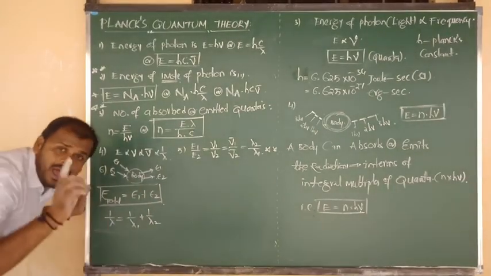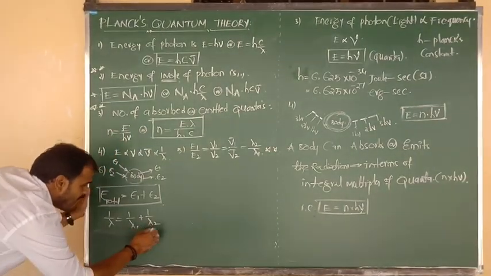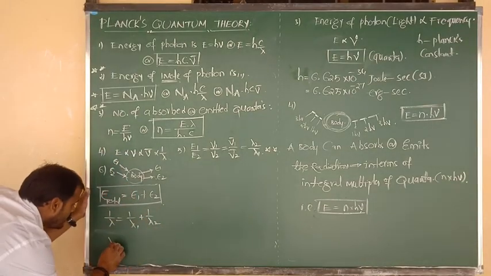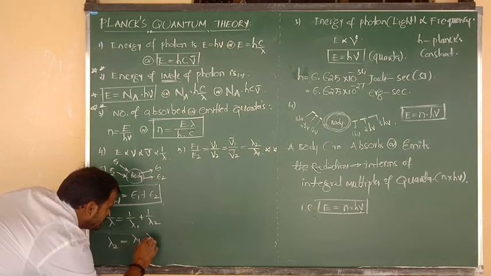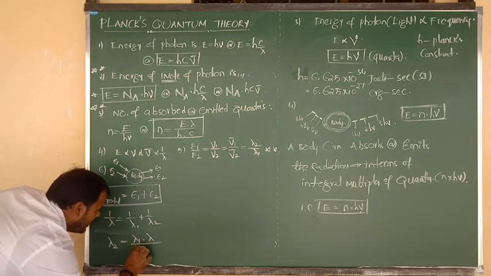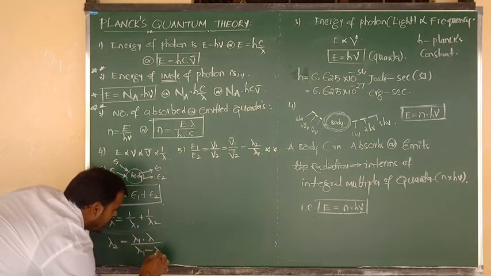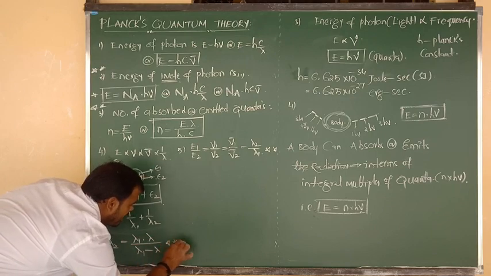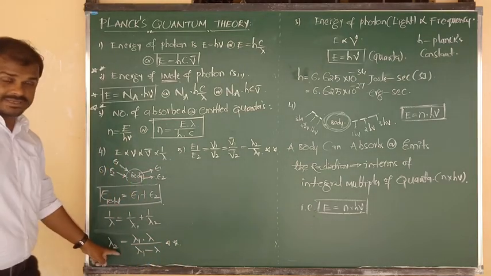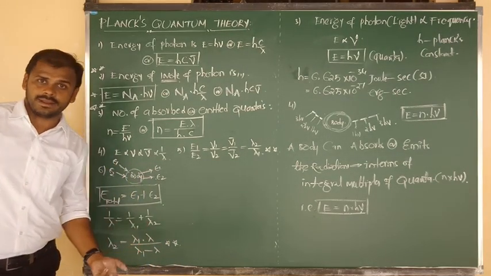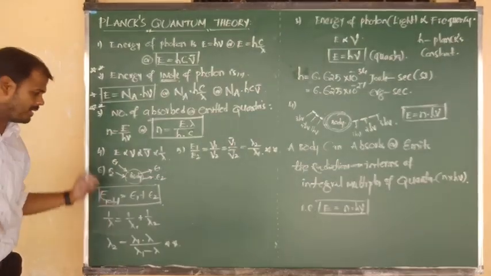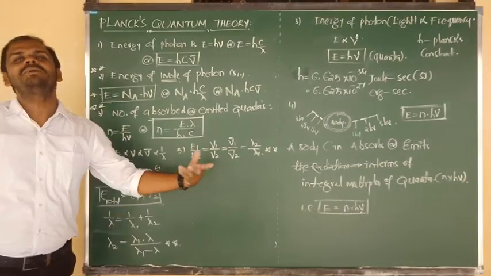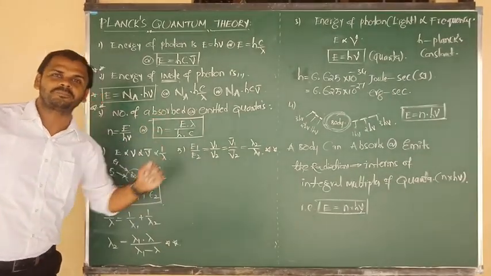So one short formula I am going to give you for calculating only the second wavelength: lambda 2 equals lambda 1 into lambda divided by lambda 1 minus lambda. This is a very important formula. By using the short form, we can calculate the wavelength of the second radiation, maybe absorbed radiation or maybe emitted radiation, no problem.